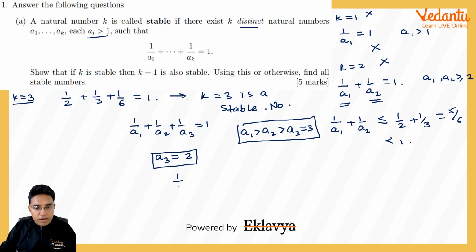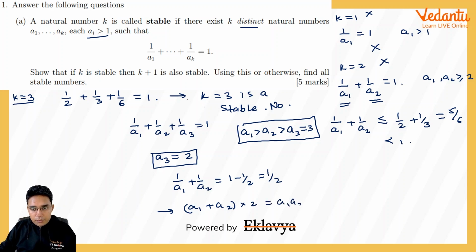And then we will have 1 upon a1 plus 1 upon a2 equal to 1 minus half, that is 1 by 2. And now using the concept that we did in Diophantine equations, by taking LCM, this will be (a1 plus a2) into 2 equal to a1 into a2. If you solve it, we will get (a1 minus 2) into (a2 minus 2) equal to 4.